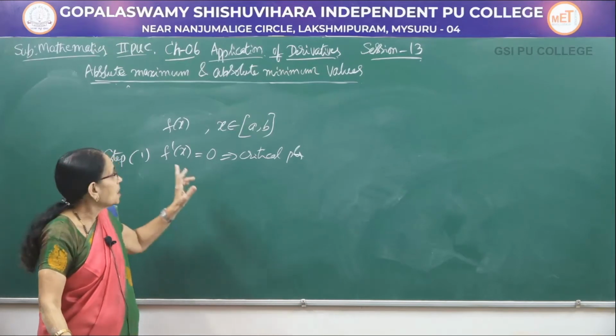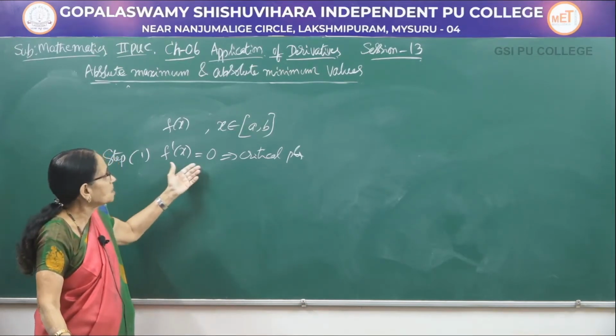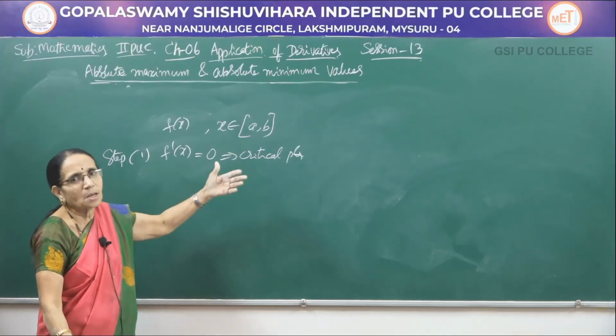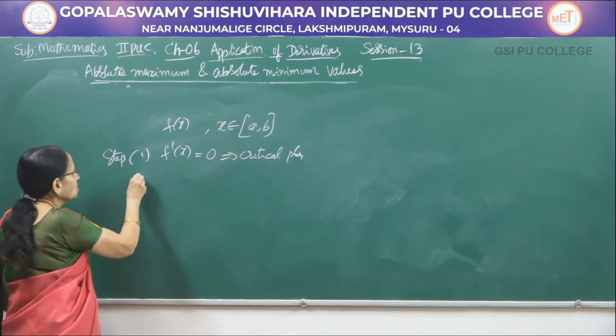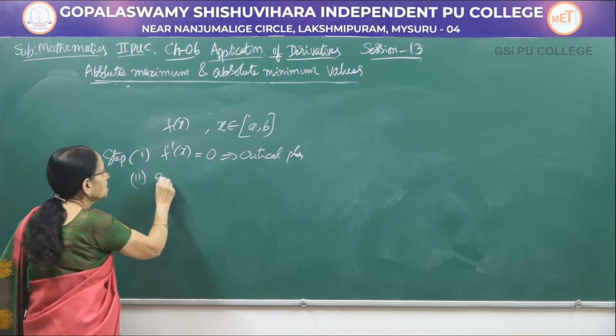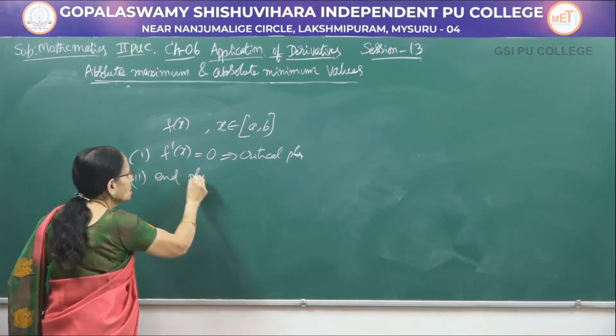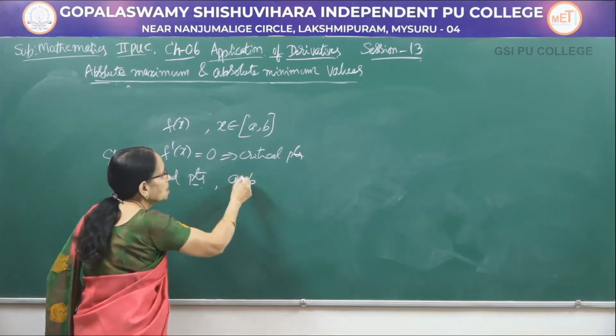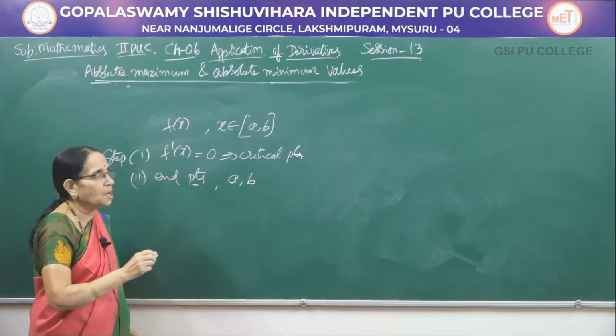How do you find them? After differentiating, equate it to 0, you get the critical points. There may be 1, 2, 3, any number of points. Second step, consider the end points. What are the end points here? a and b in this example.